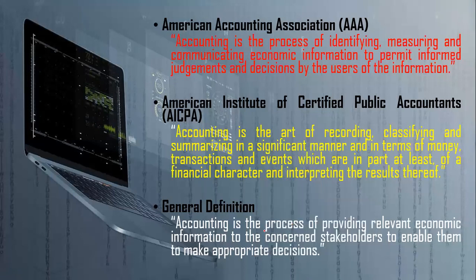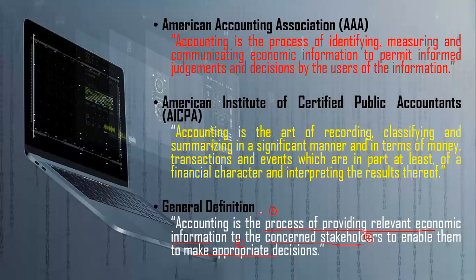First one, process of providing relevant economic information. To whom? Concerned stakeholders. This is the second thing. Third point, what? Make appropriate decision making. Right? Make appropriate decision making. That is the third point.